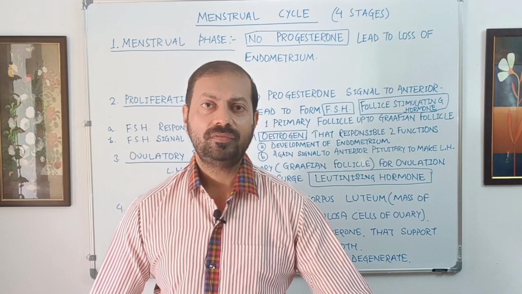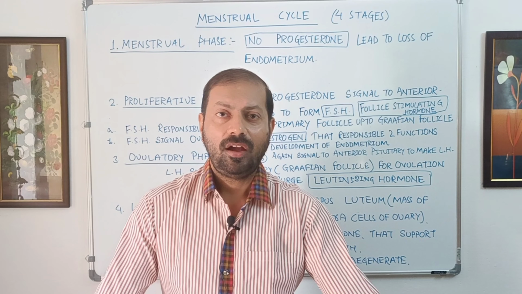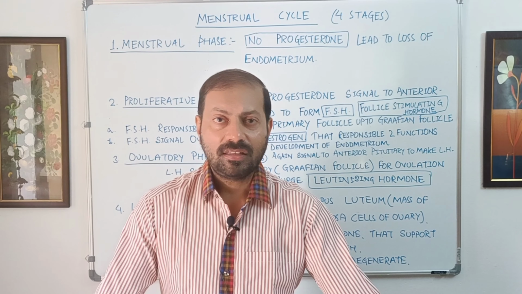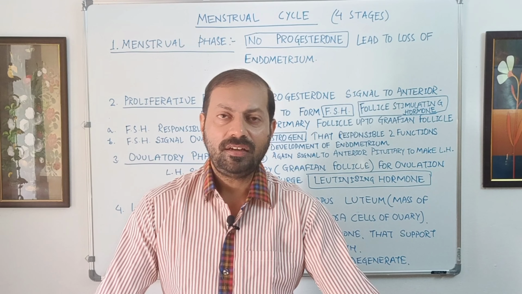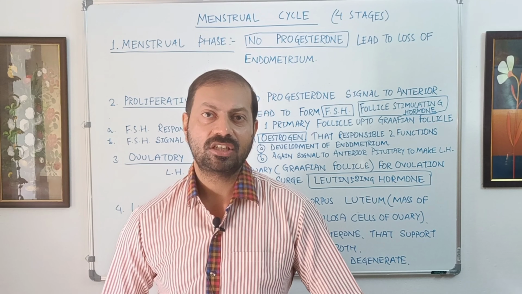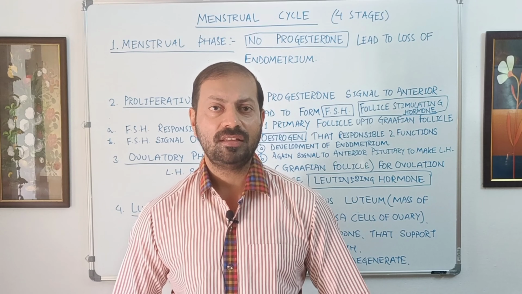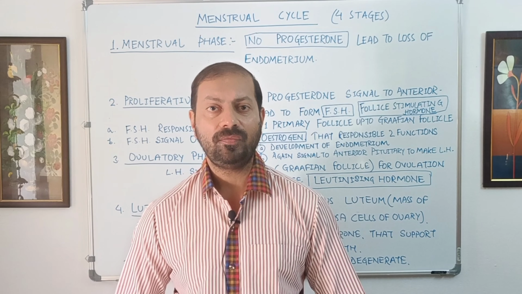Now the luteinizing hormone starts stage number 3. The third stage of the menstrual cycle is called the ovulatory phase. Ovulation is the releasing of secondary oocyte from the ovary on the 14th day. At this time, the concentration of luteinizing hormone is at maximum. That is why this condition is called LH surge. LH surge is fully responsible for the ovulation. Since ovulation takes place in this stage, it is called the ovulatory phase.